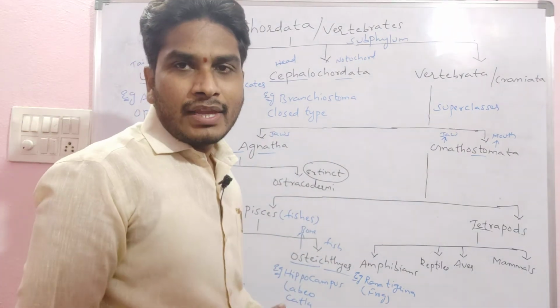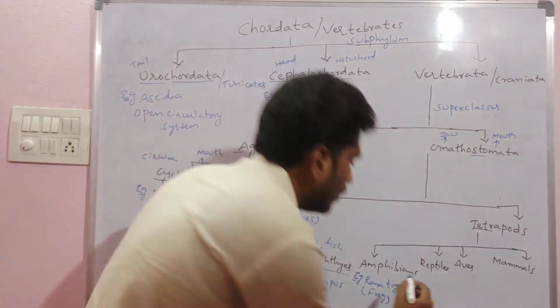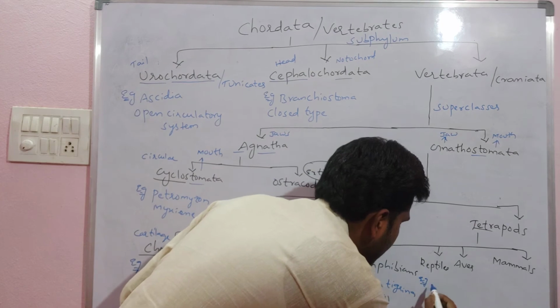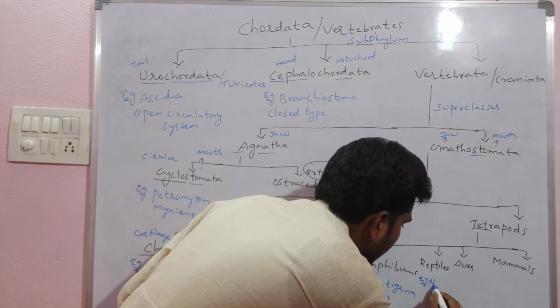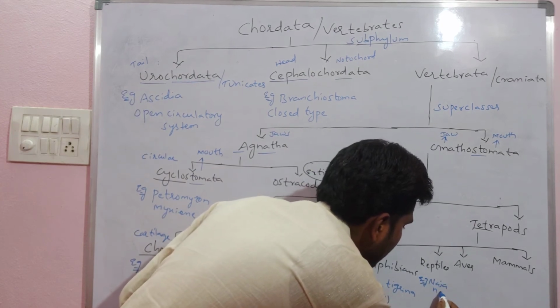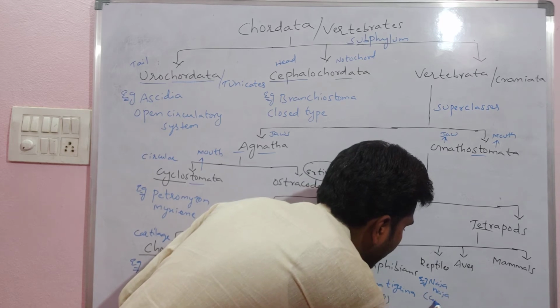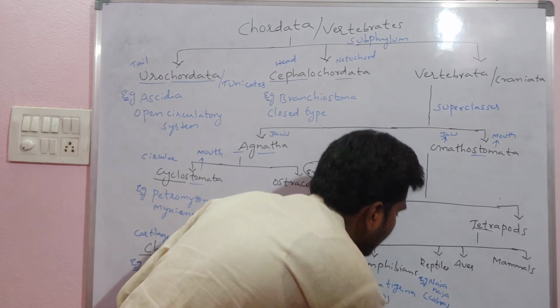Reptiles, example mainly consisting of snakes and lizards. That means Naja, cobra, we can take. Then lizards also we can take as an example.